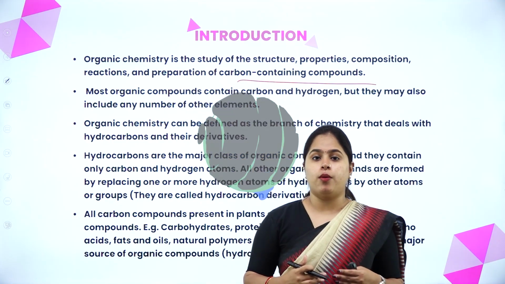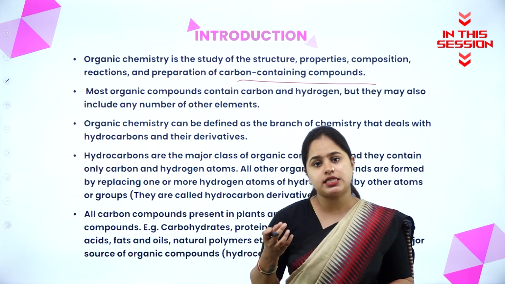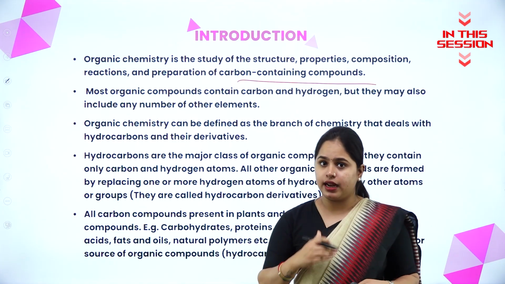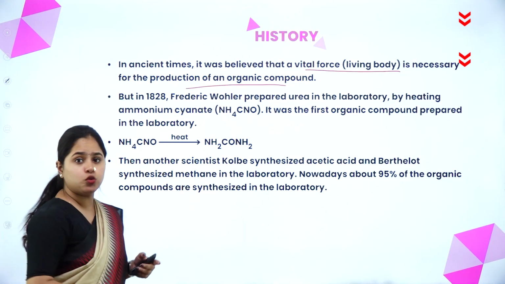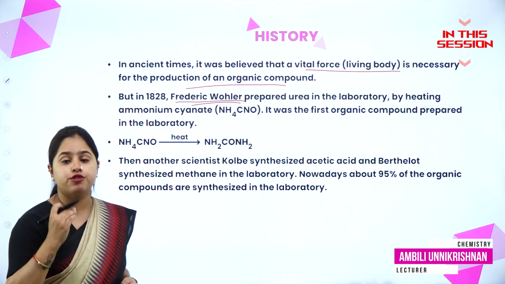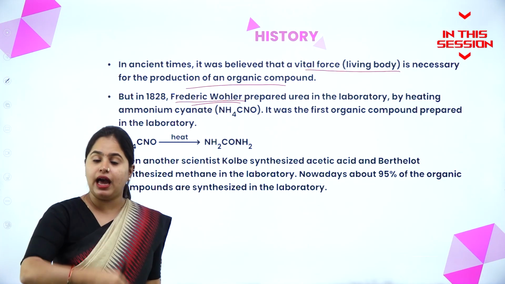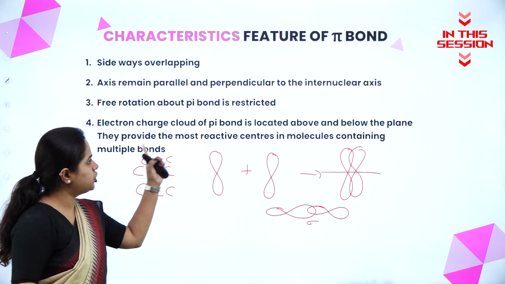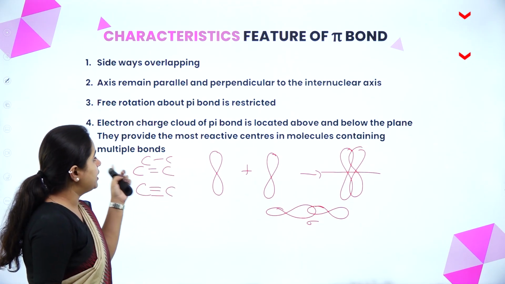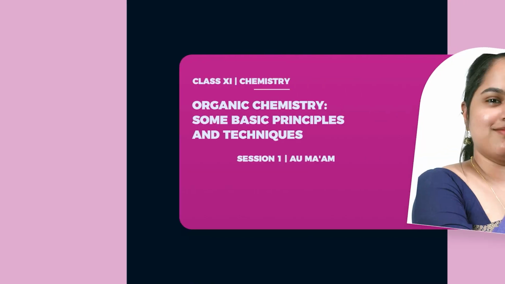These organic compounds will be containing carbon and hydrogen, and it's not necessary that it will be carbon and hydrogen always. It can be other elements as well. So in 1828, Frederick Wöhler was the first one to prepare an organic compound in the laboratory from an inorganic compound. Electron charge cloud of pi bond is located above and below the plane, and they provide the most reactive centers in molecules containing multiple bonds.